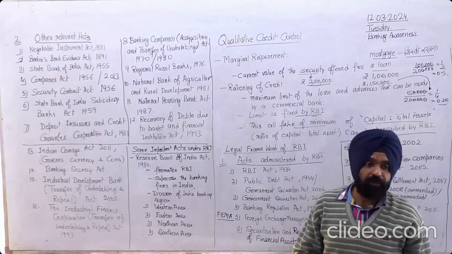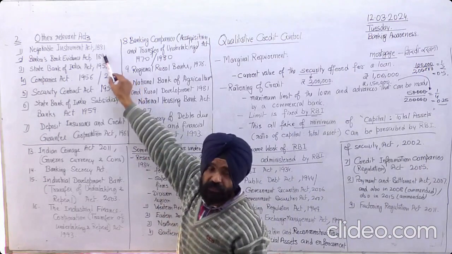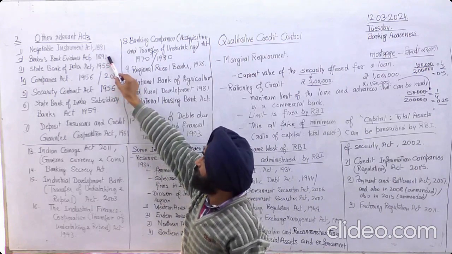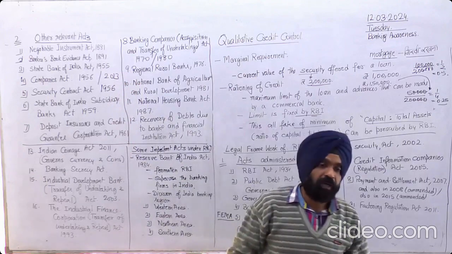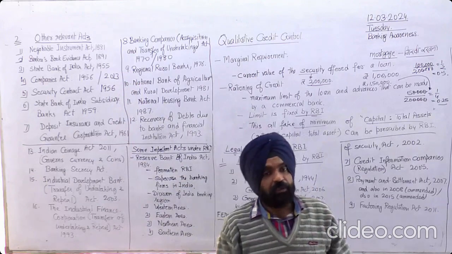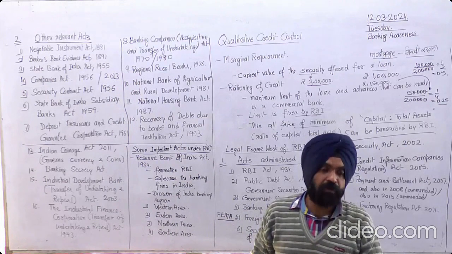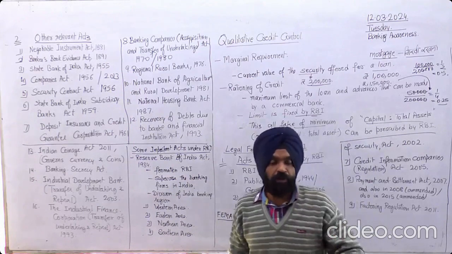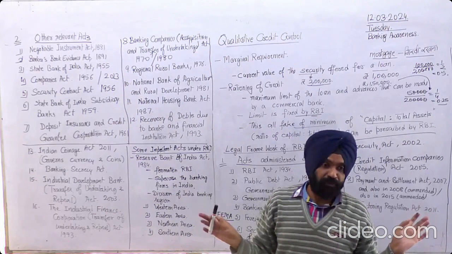Why? Because either these should be amended if there is a certain flaw in these acts, or otherwise they will go on as they are, whether it was the British government or it is the Indian government. Because the banking system does not change just because you have changed your government. No.